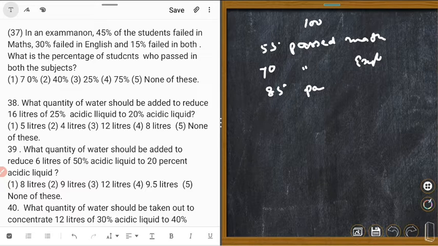So let's do it. Total number of students passed in mathematics is equal to 55, 70. Not necessary, but number of students failed in only mathematics is equal to 30. And number of students failed only in English is equal to 15. One minute.